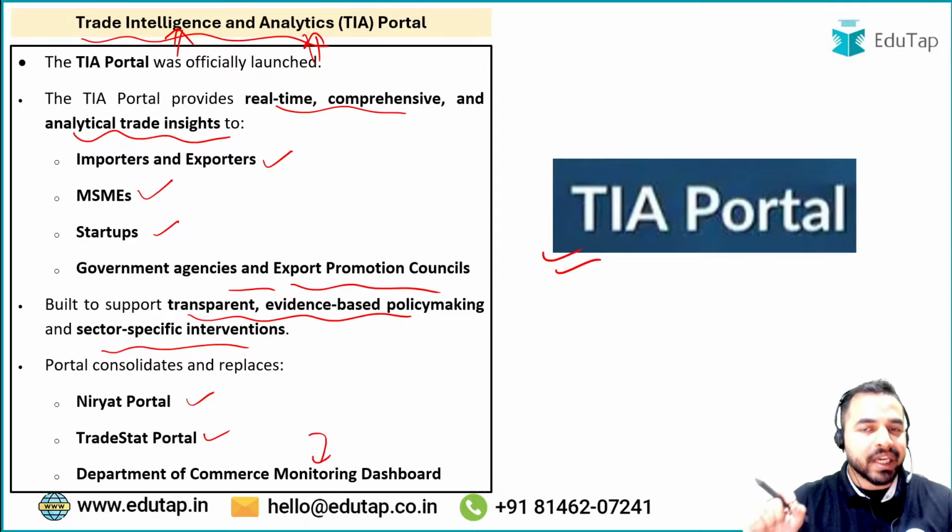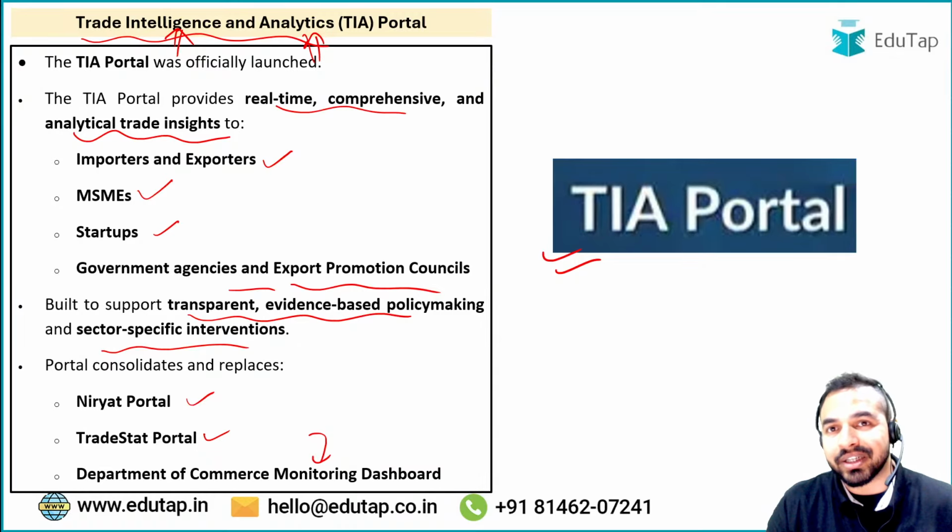Let me tell you here, even a question can be asked in the examination on what A stands for in the TIA portal. So make sure that you are remembering this part, that it stands for Trade Intelligence and Analytics, and A stands for Analytics here.